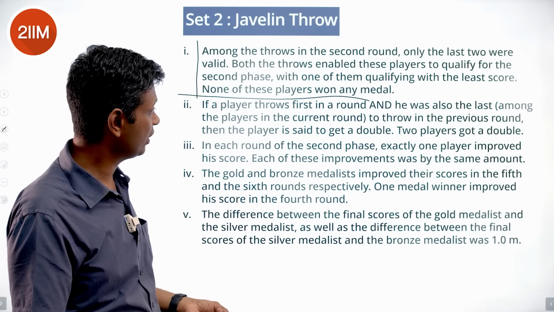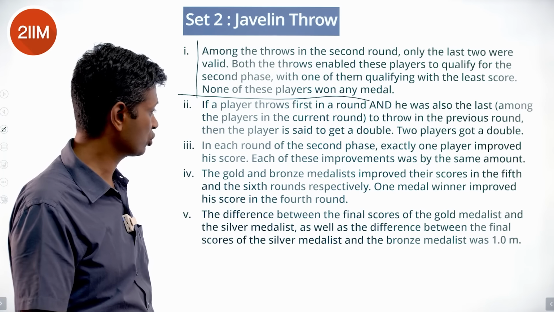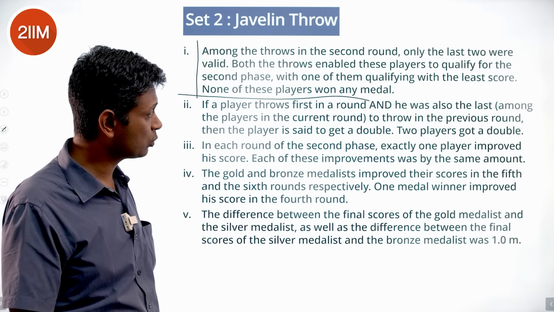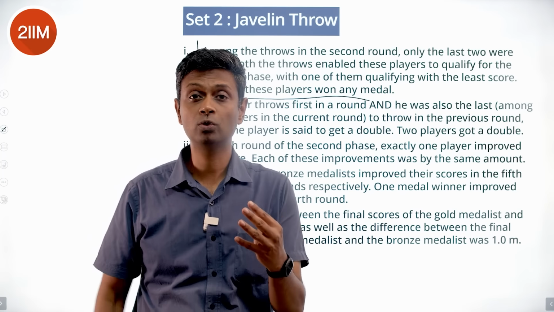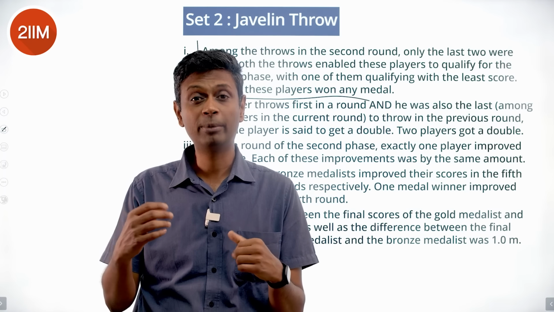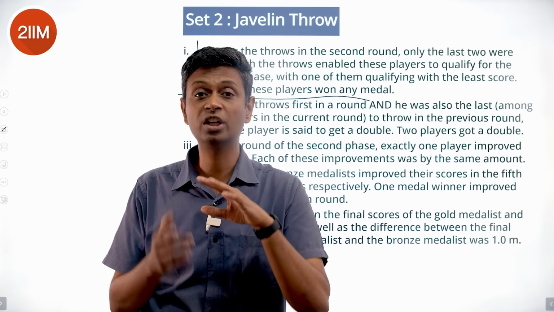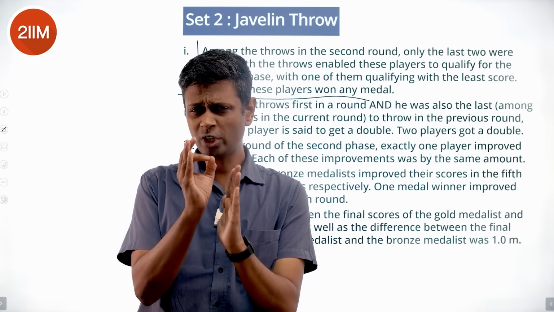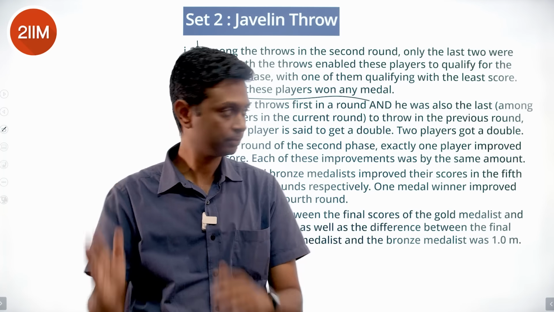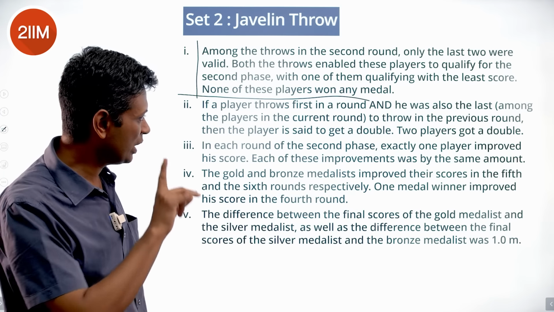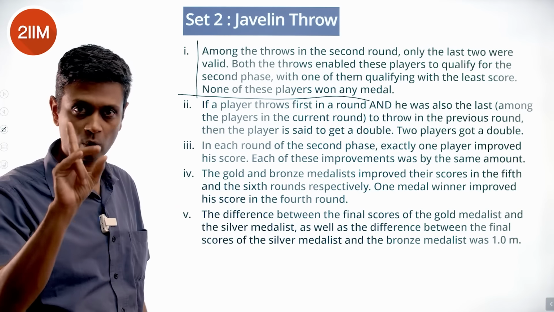In each round of the second phase, exactly 1 player improved his score. Each of these improvements was by the same amount. Round 4, round 5, round 6. They might have thrown a valid throw, but scores improved only for 1 person in each one. So since you've got the table, only 1 moves in each round. Only 1 improvement was there in each round.